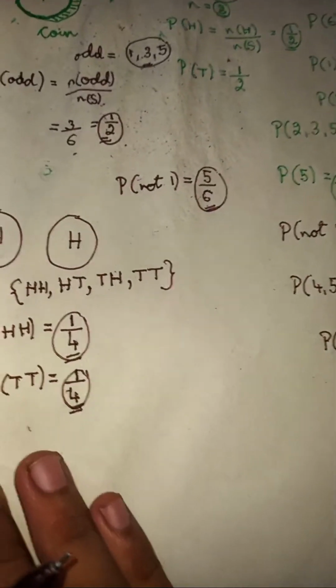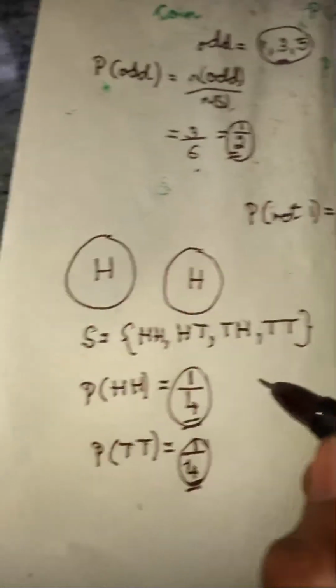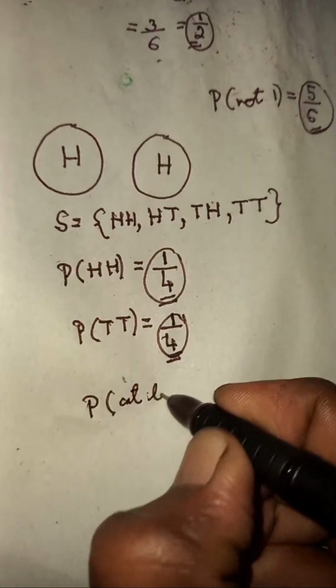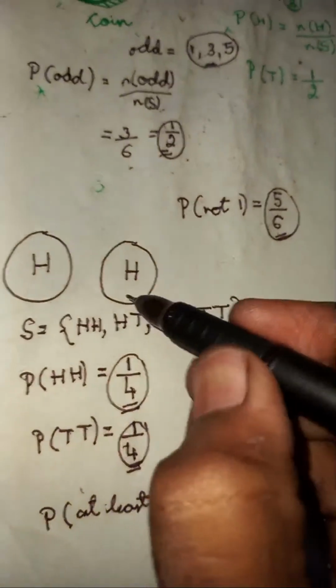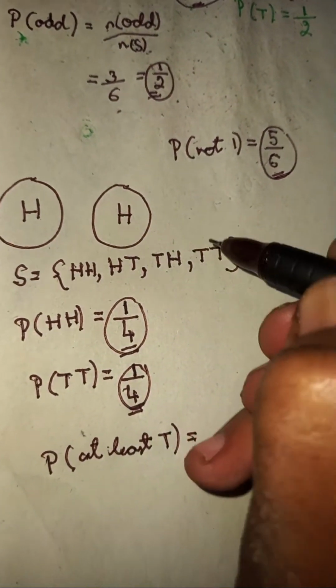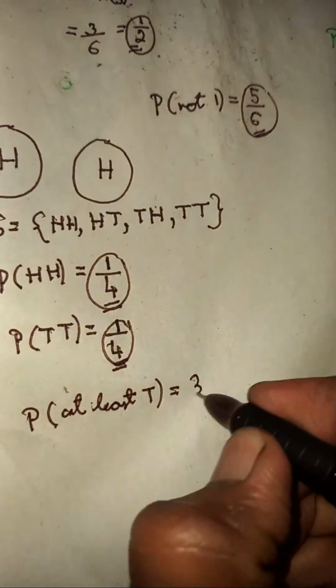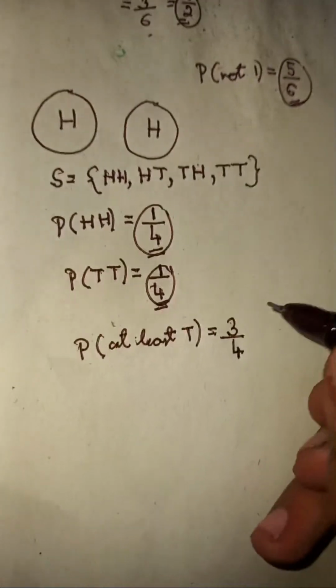Let's take even one more problem. Here they are asking about at least one tail. Probability of getting at least one tail. At least one tail means, here there are four chances. Among these, one, two, three of them have at least one tail. So you can write it as 3 by 4 chances. That is 3 by 4.